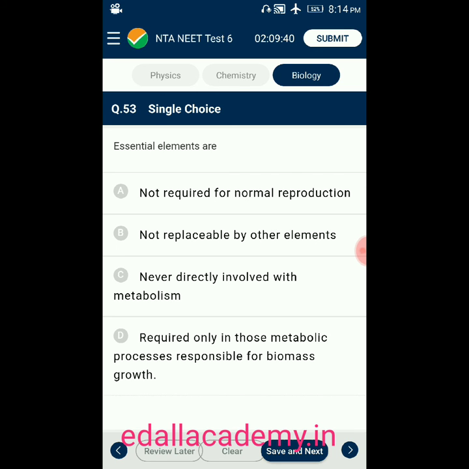Question number 53. Essential elements are option A not required for normal reproduction, option B not replaceable by other elements, option C never directly involved with metabolism, option D required only in those metabolic processes responsible for biomass growth. The answer for this question is option B, not replaced by other elements. Essential elements are not replaced by any other element.